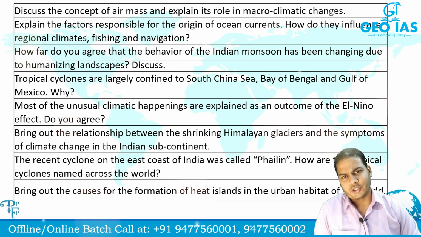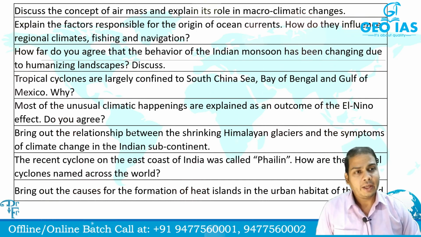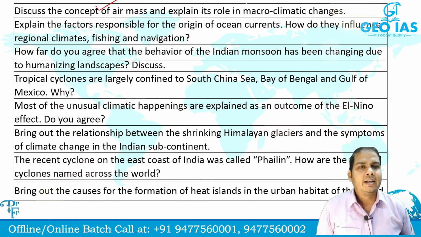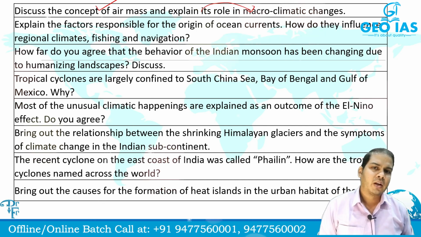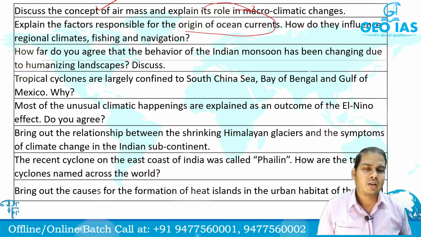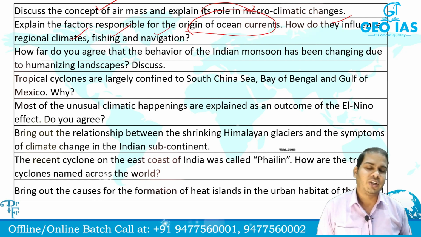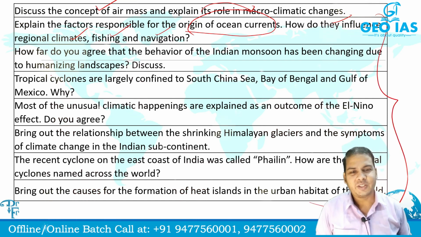Again see certain questions. Discuss the concept of air mass and explain its role in macroclimatic changes. The concept of air mass is static in nature, and its role in macroclimatic change is static plus dynamic in nature. Factors responsible for origin of ocean currents, yes, that is static we can say, but their influence on regional climate, fishing, and navigation is a bit dynamic. So these are the questions which have been asked from the climate part, isn't it?